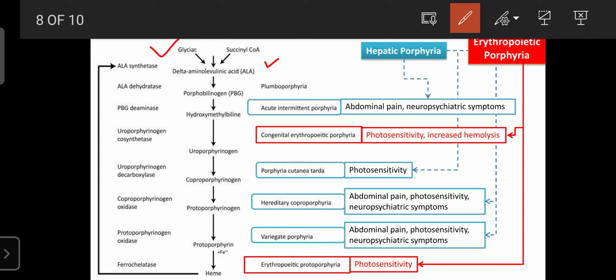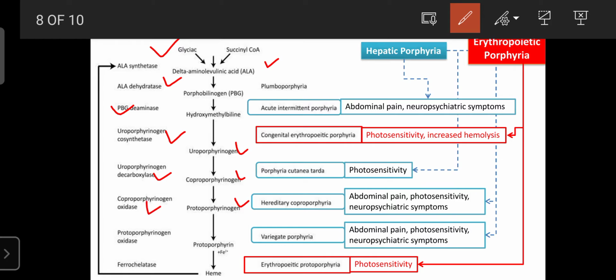Then further, that ALA is converted into porphobilinogen in the presence of the ALA dehydratase enzyme. Then further, that is converted into hydroxymethylbilane in the presence of the PBG deaminase enzyme. Then hydroxymethylbilane is converted into uroporphyrinogen due to the presence of the uroporphyrinogen synthase enzyme. Then uroporphyrinogen is converted into coproporphyrinogen in the presence of the decarboxylase enzyme. Then coproporphyrinogen is converted into protoporphyrinogen in the presence of the oxidase enzyme.